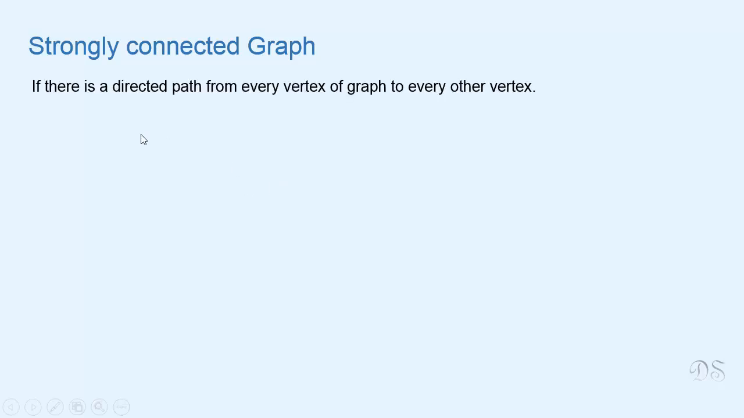A directed graph is strongly connected if there is a directed path from every vertex of the graph to every other vertex. So we can say that a digraph is strongly connected if for any pair of vertices u and v, there is a path from u to v and there is a path from v to u.